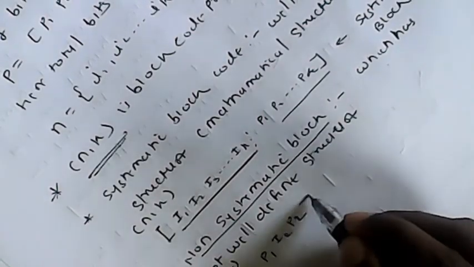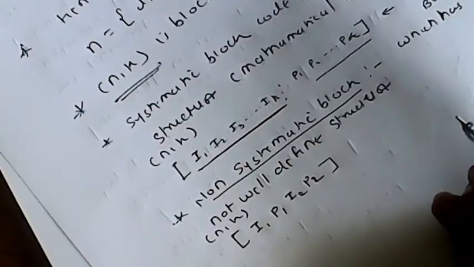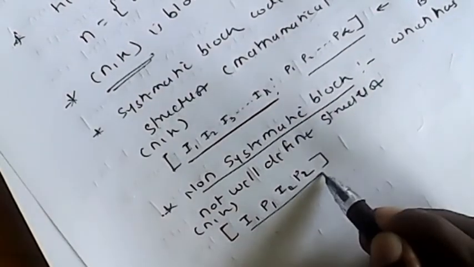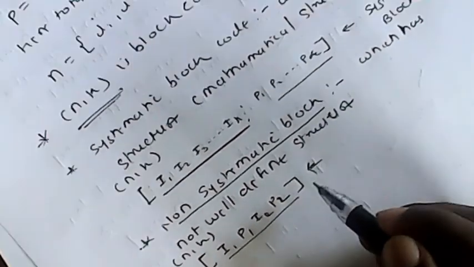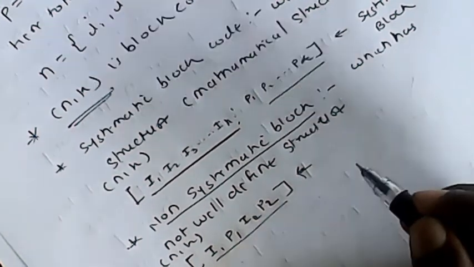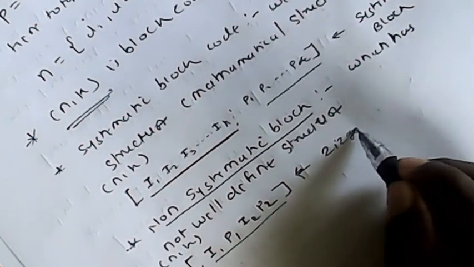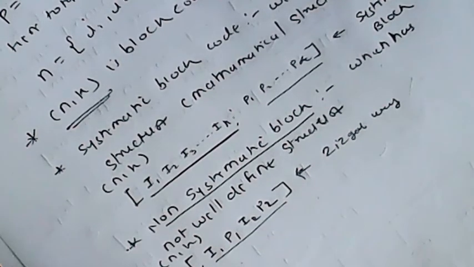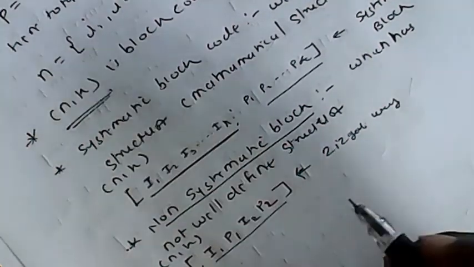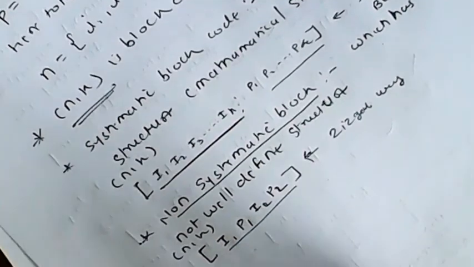So the structure is not well defined in a non-systematic block code. The arrangement of information and parity bits is in a zigzag way, and that is called a non-systematic block code.